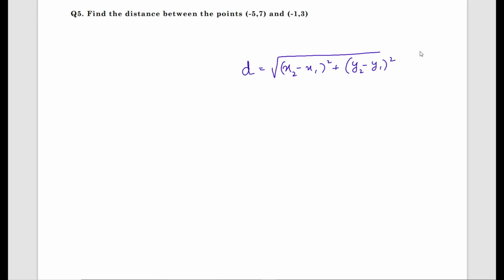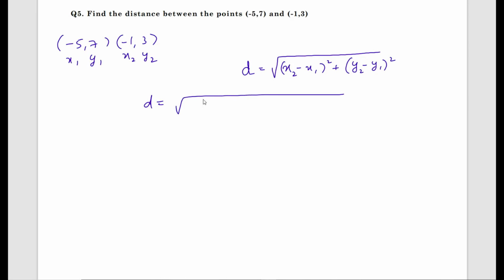Distance formula D equals root x2 minus x1 whole square plus y2 minus y1 whole square. What are the given points? Given points are minus 5 comma 7 and minus 1 comma 3. Take this as x1 y1, this as x2 y2. x1 value is minus 5, y1 is 7, x2 is minus 1, y2 is 3. Now D equals what?